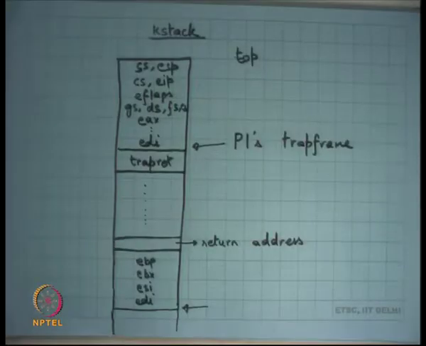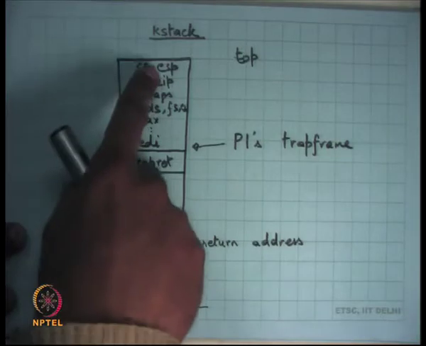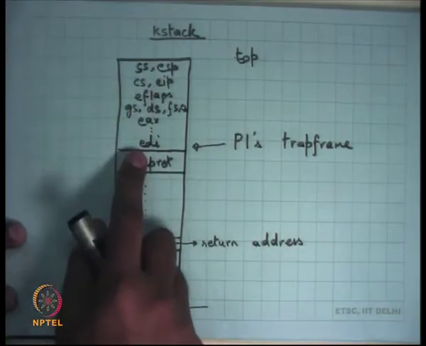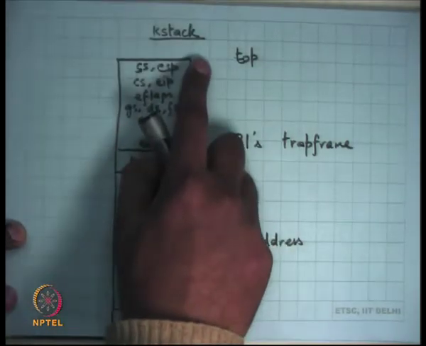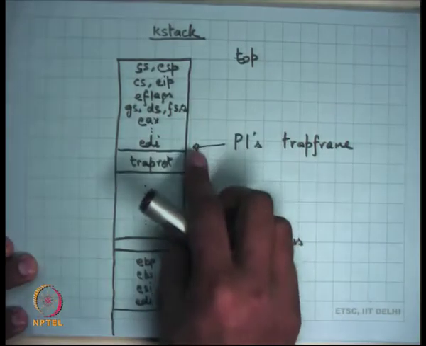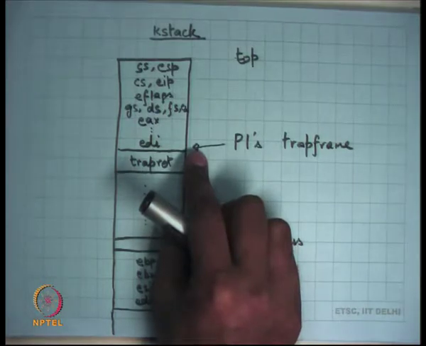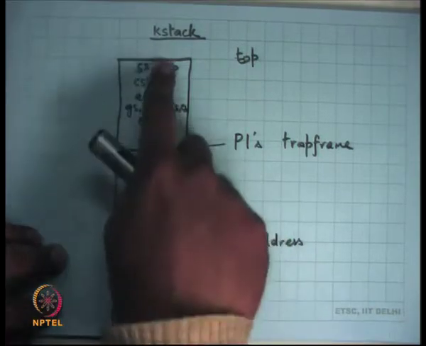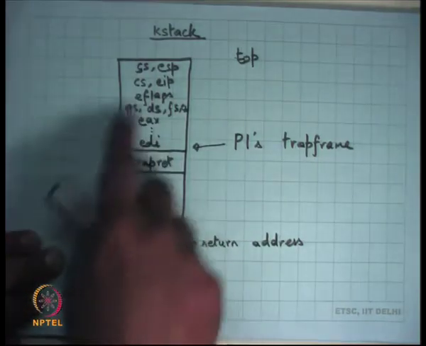If we look at the k-stack in a little more detail, which we did last time, let's say this is the top of the k-stack, which means that's where you start from. On every trap, and the trap could be a system call, an external interrupt, or an exception like divide by zero or page fault, or a segmentation fault when you try to access an address that you are not supposed to access, a trap frame gets pushed which contains all the user values.